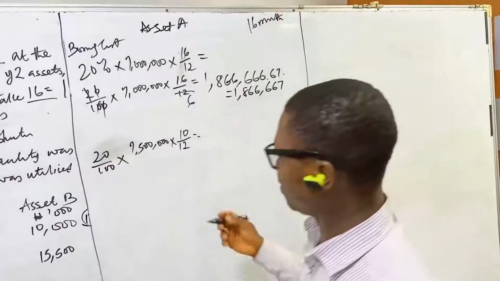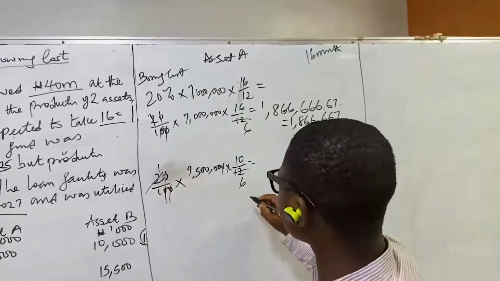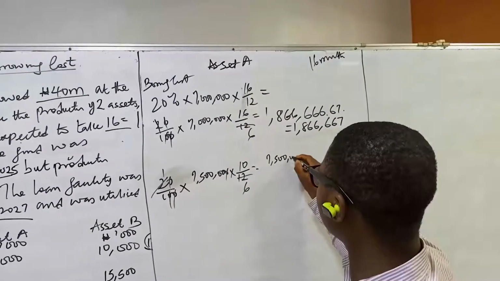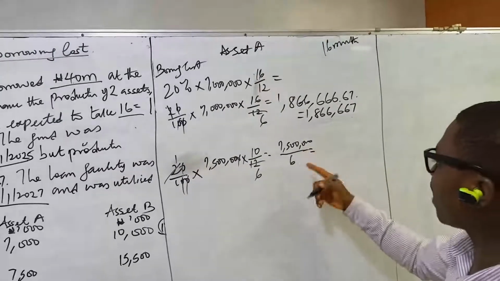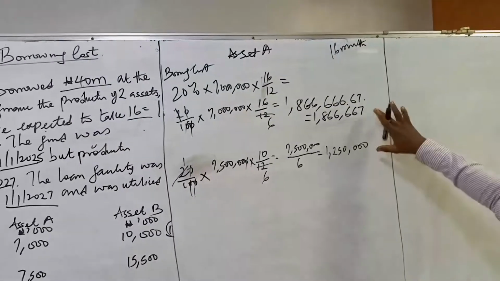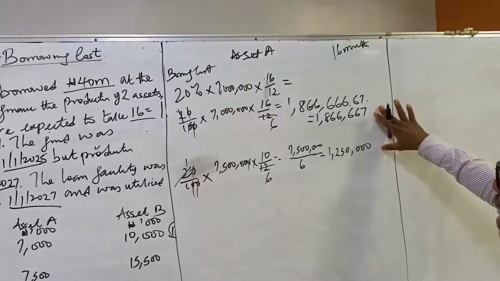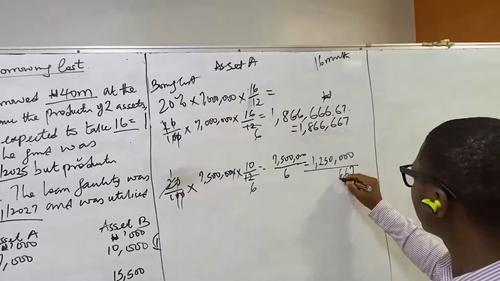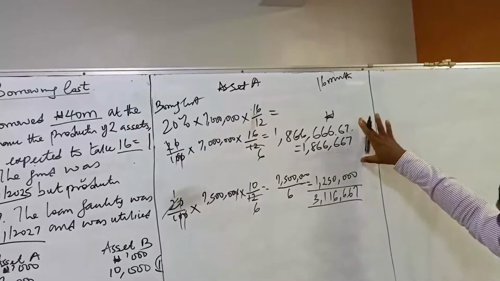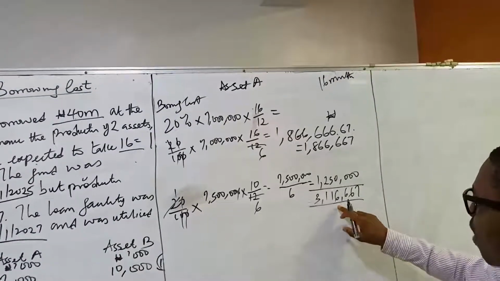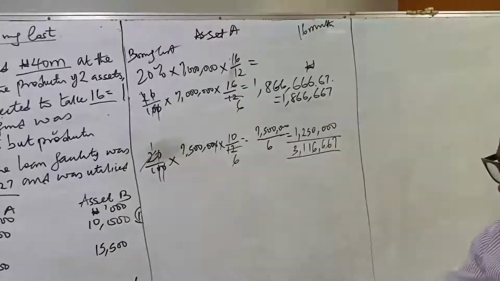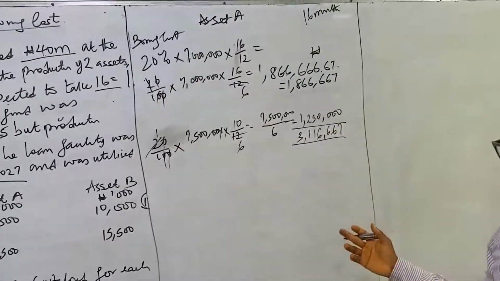What does this mean? This will now be equal to 7.5 million divided by 6. 7.5 million divided by 6 gives us 1,250,000. We can then say that the borrowing cost to be capitalized with respect to the first asset, asset A, is 3,116,667 naira.